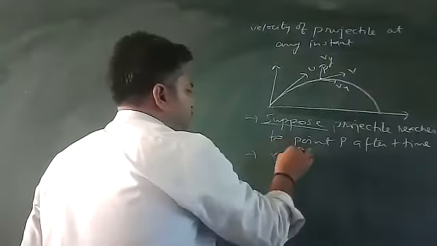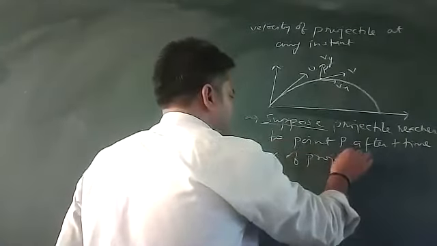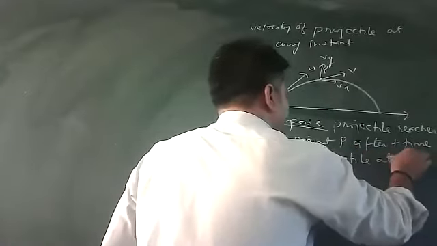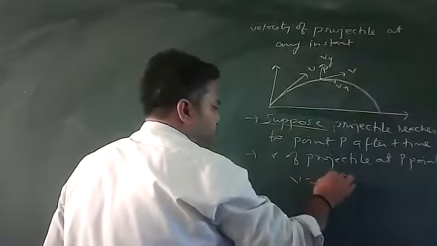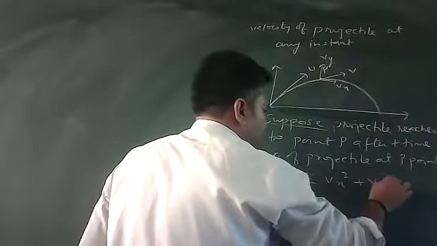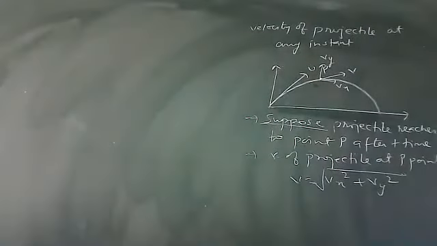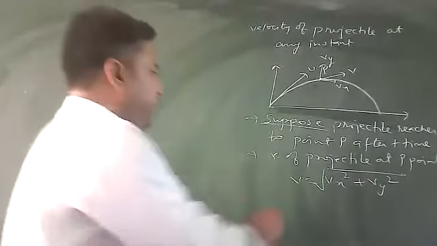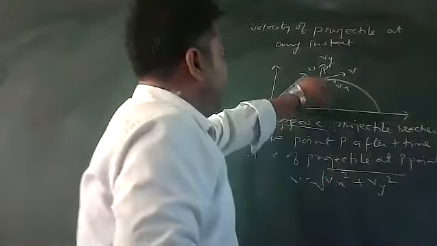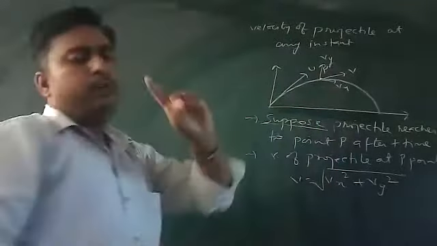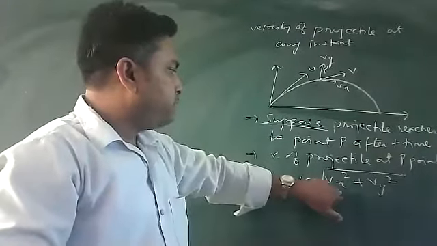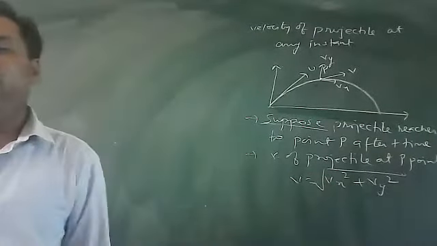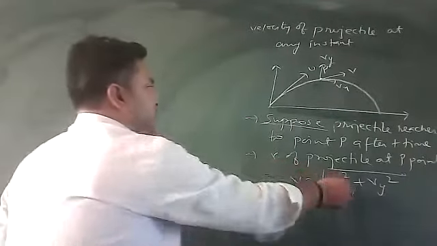So this velocity has two components, an x component as well as a y component. So I can write v equals the square root of vx squared plus vy squared, because the x and y components are at 90 degrees to each other. That way I will find the value of v. How will I find vx and vy?